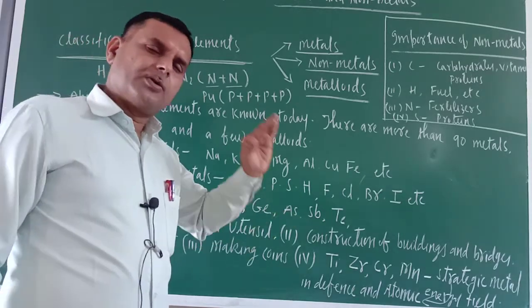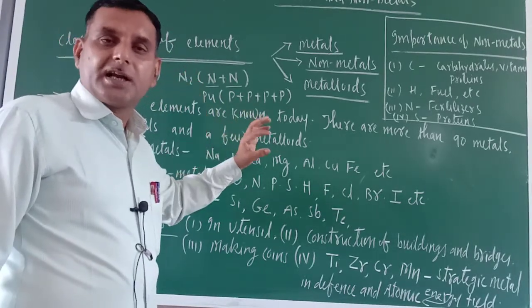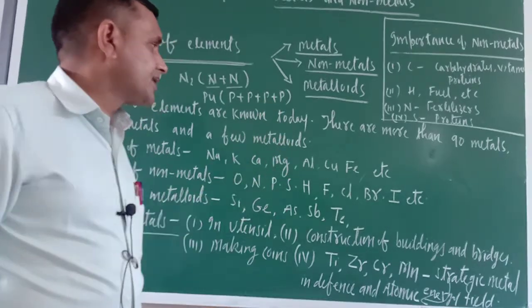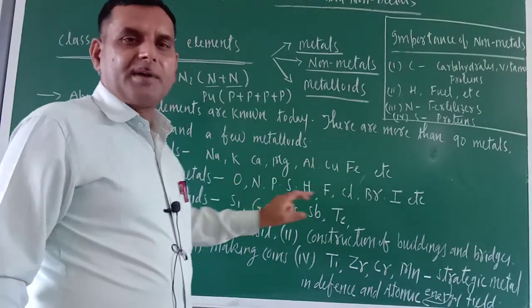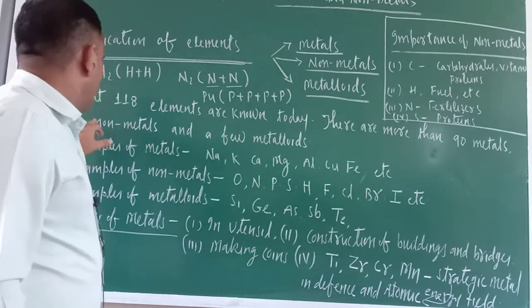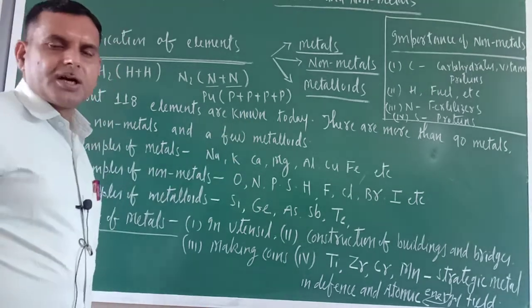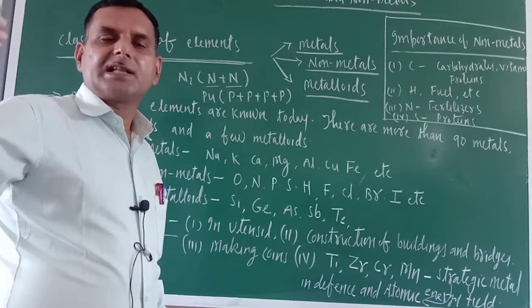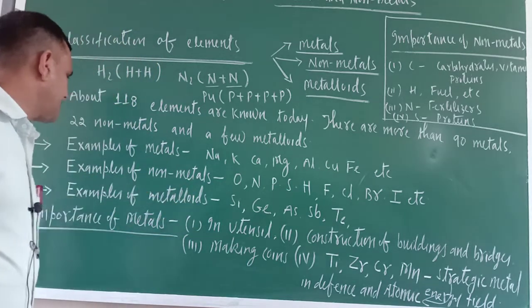Now in this unit you will study the detailed properties of metals, non-metals and metalloids. Out of 118, near about 90 are metals and 22 are non-metals, and a few metalloids are also there. Metalloids means what? They exhibit properties in between metals and non-metals.